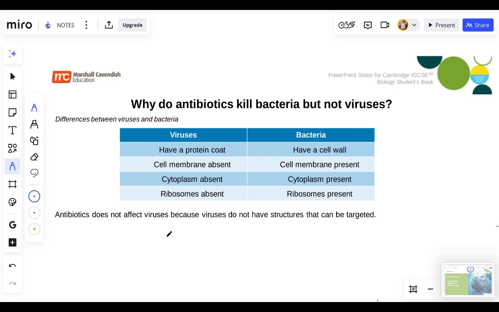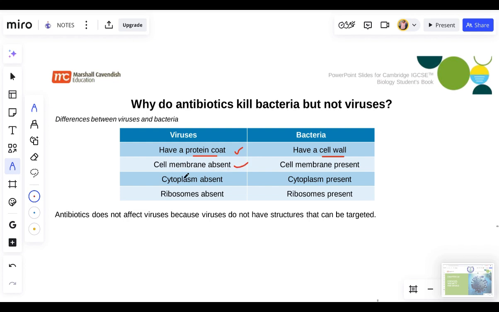Okay, now let's move ahead quickly. Why do antibiotics kill bacteria but not viruses? That leads us to the differences between bacteria and viruses. First, a virus has a protein coat. You remember, right? But bacteria have a cell wall only. Bacteria have what? Cell wall only. But virus have what? Protein coat. So the outer layer is different.